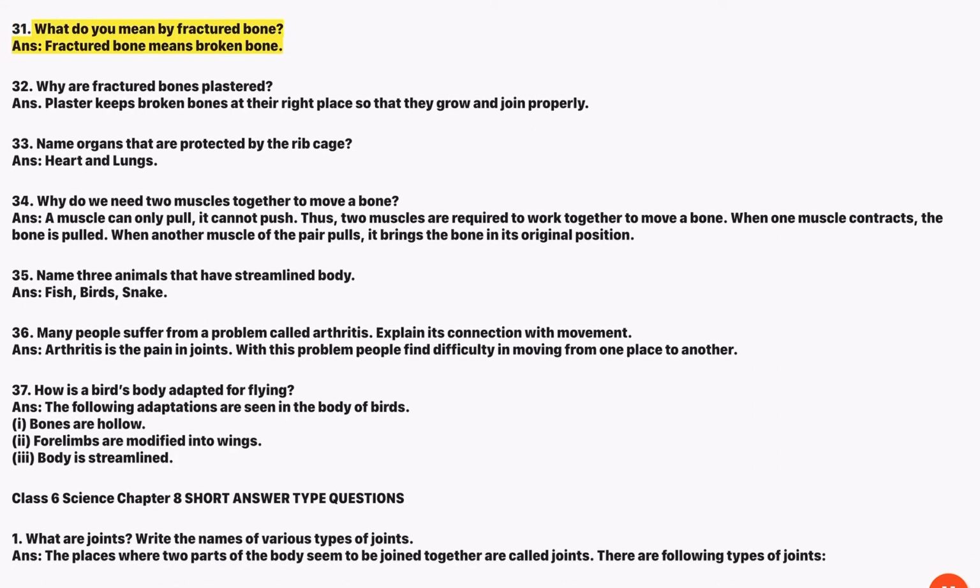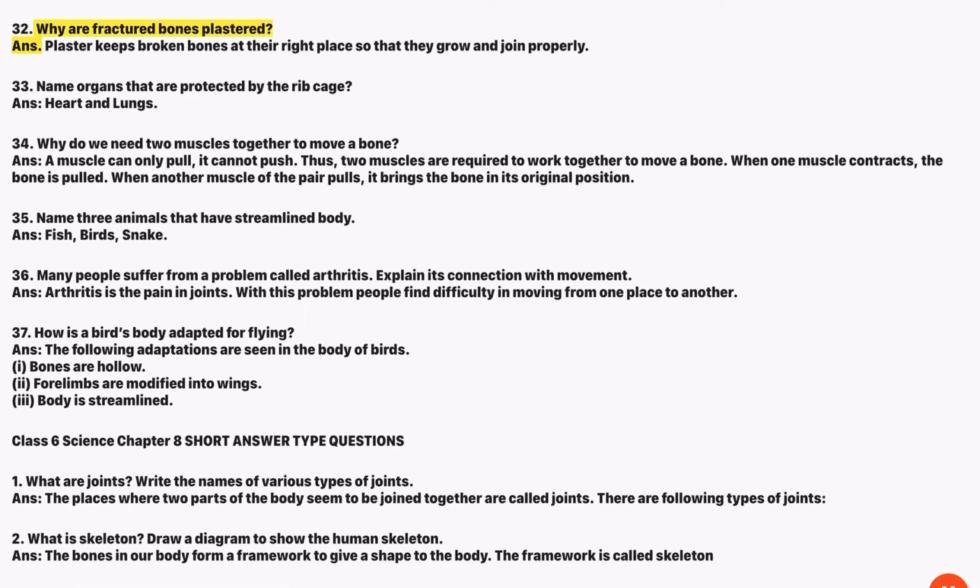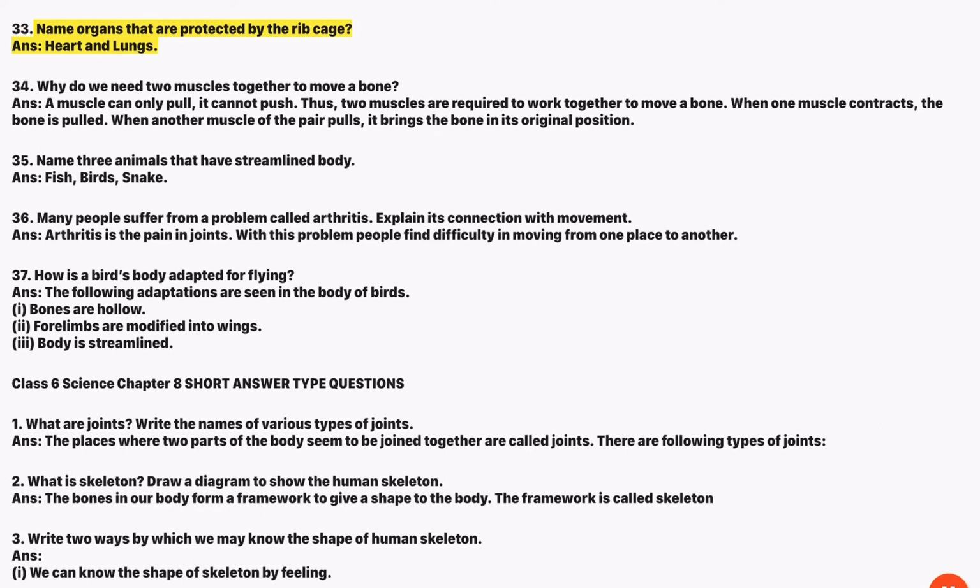31. What do you mean by fractured bone? Ans. Fractured bone means broken bone. 32. Why are fractured bones plastered? Ans. Plaster keeps broken bones at their right place so that they grow and join properly. 33. Name organs that are protected by the rib cage. Ans. Heart and lungs.